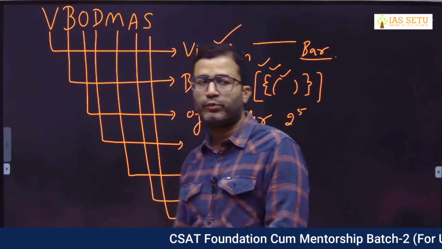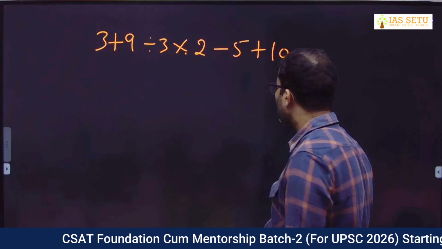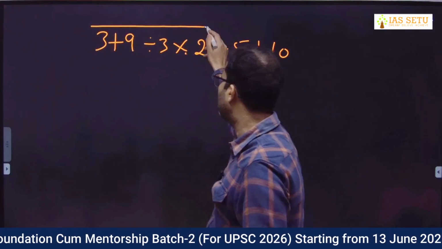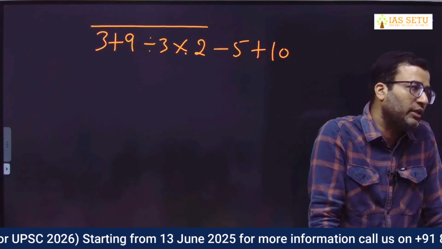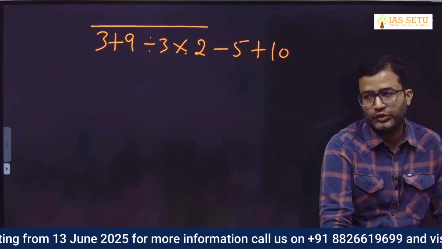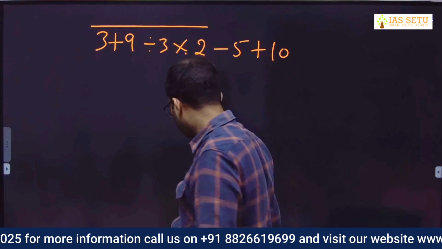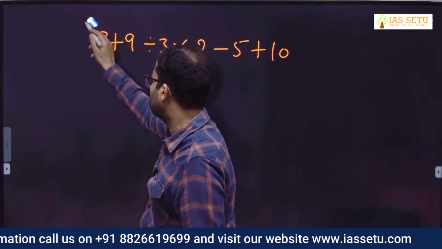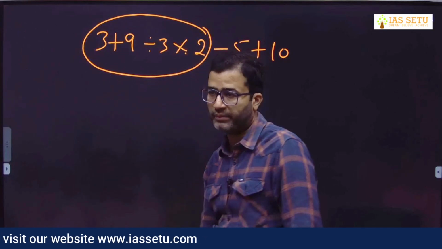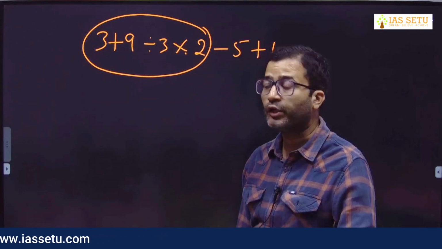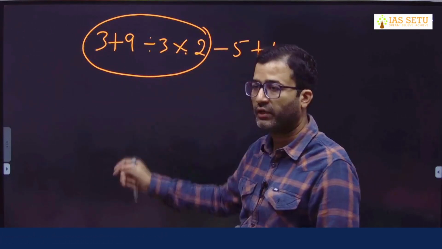Now there is one more point. For example, under this vinculum we have two or three operations: addition, multiplication, subtraction. When I ask you to remove this vinculum bracket, you have to solve this value. Here also you can't go left to right or right to left.